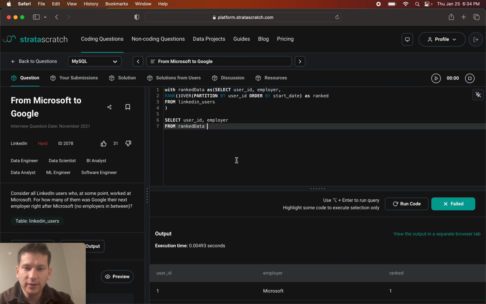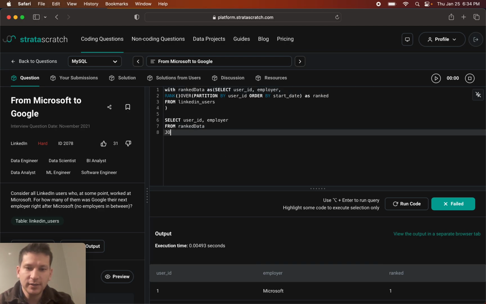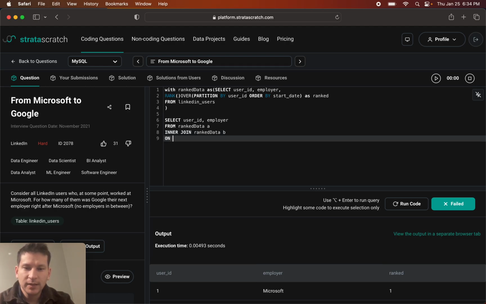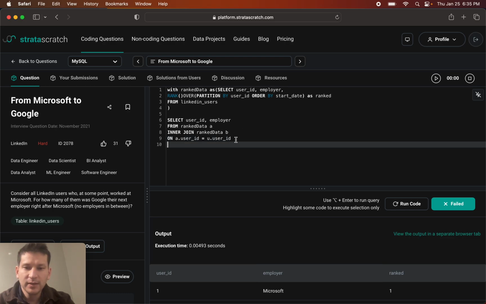So basically, we're going to have to join the data on itself. So this is all the data from A, but we're going to have to do it again with B. So where A.userID is equal to B.userID. So basically the same user ID.